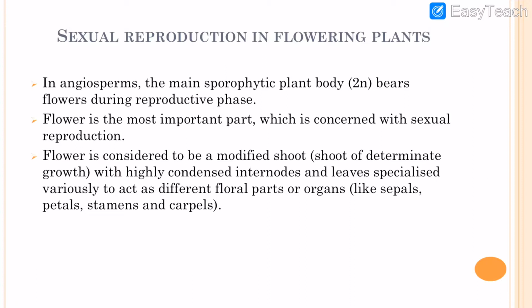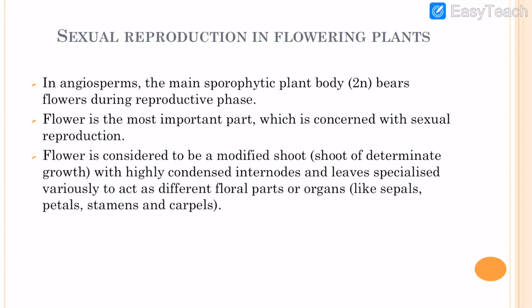Here we are only talking about flowering plants; we are not going to talk about gymnosperms or algae. Here we only discuss angiosperms, which are known as flowering plants. The main plant body of the angiosperm is sporophytic, that is, diploid in nature.